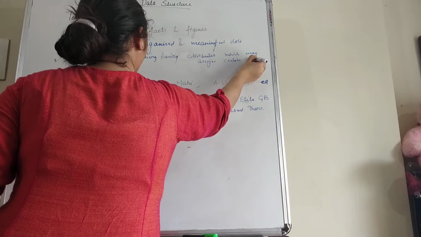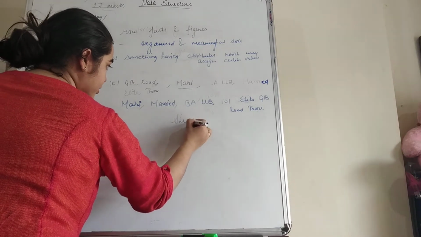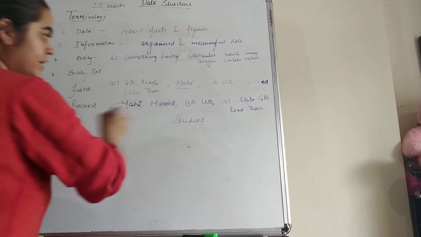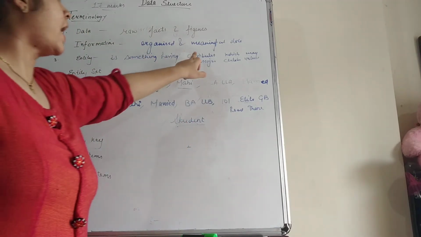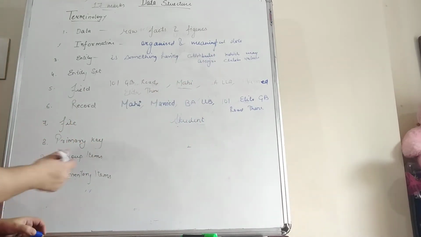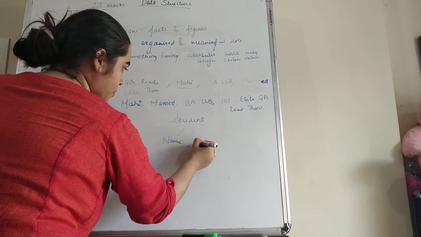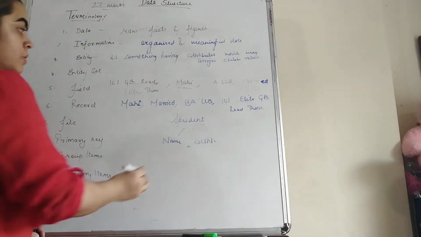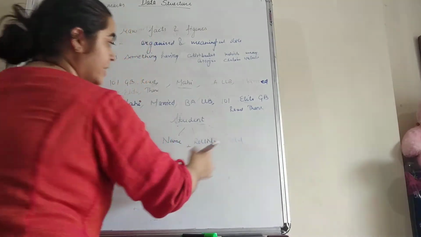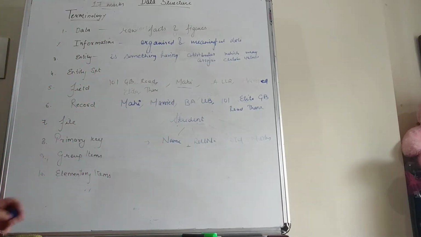So students, what is an entity? An entity is any object, or any person, or anything. For example, we have an entity with the name student. So student is an entity. Now an entity is something having attributes or properties. So what are the properties of the student? The properties of the student are his or her name. Another property is the roll number. Another property is standard, and another is marks. So these are the properties of this student entity.